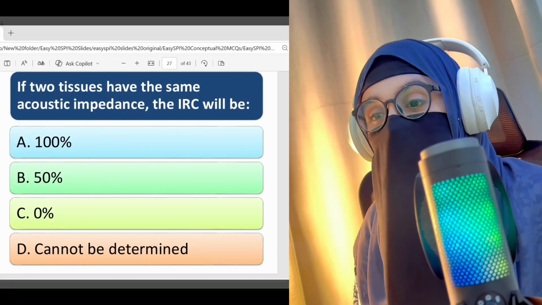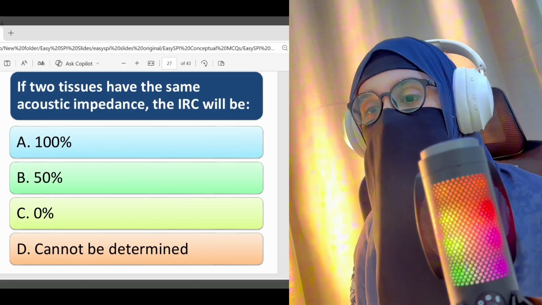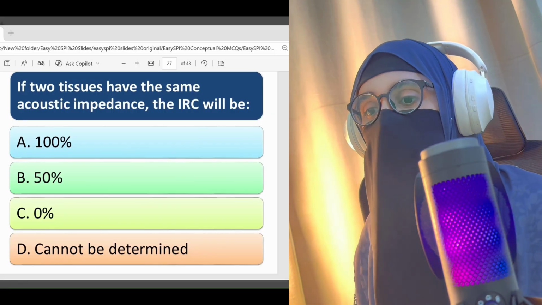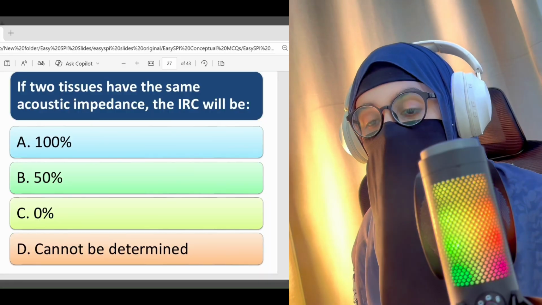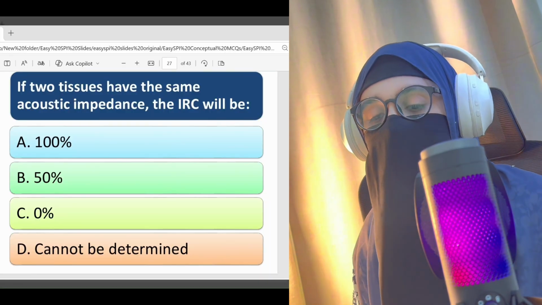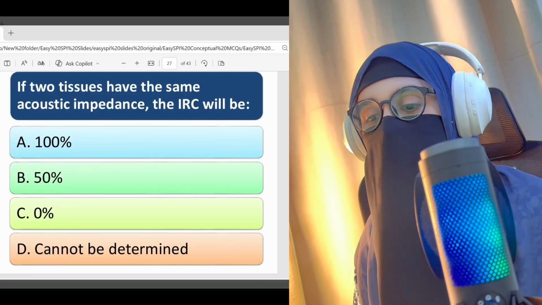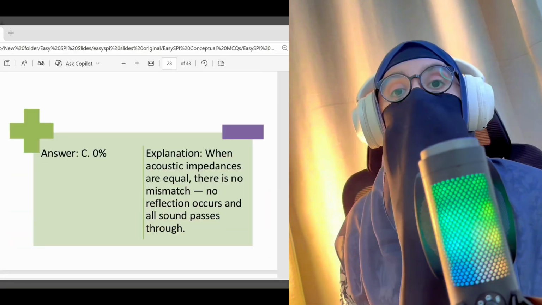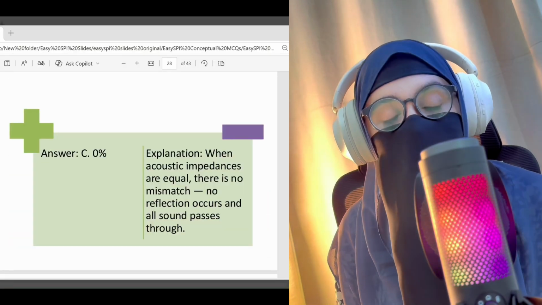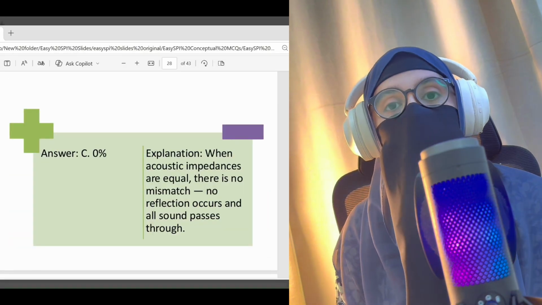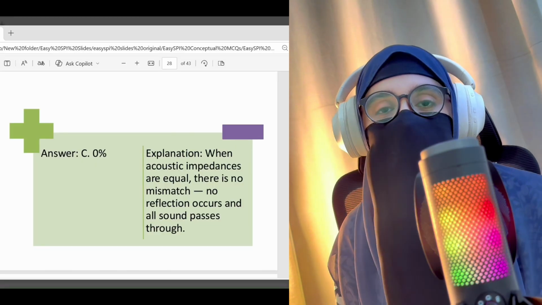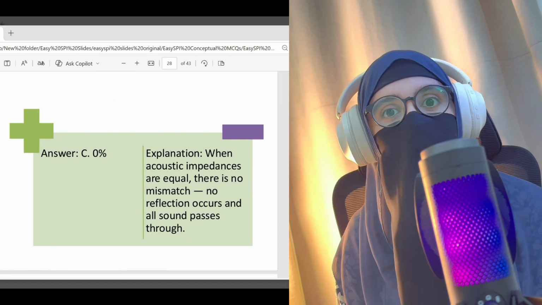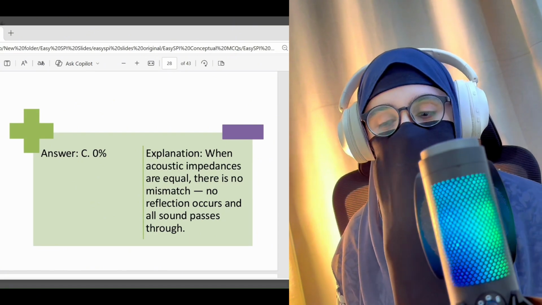Next, if two tissues have the same acoustic impedance, the IRC will be A. 100%, B. 50%, C. 0%, D. Cannot be determined. The right answer here is C, 0%. Because of the same acoustic impedance, there is no reflection, only transmission, so IRC will be 0%.